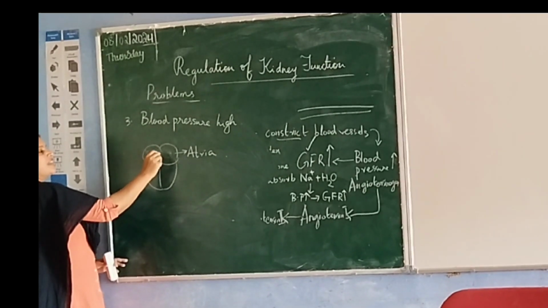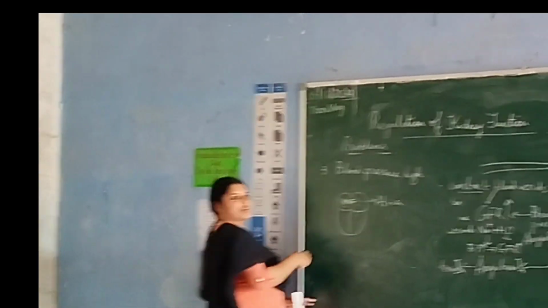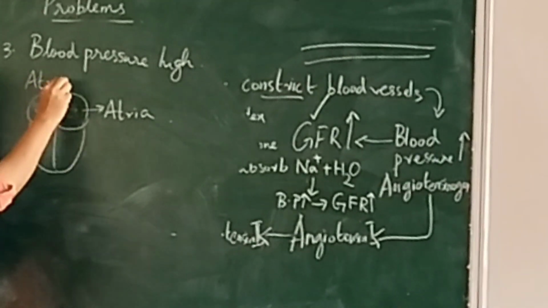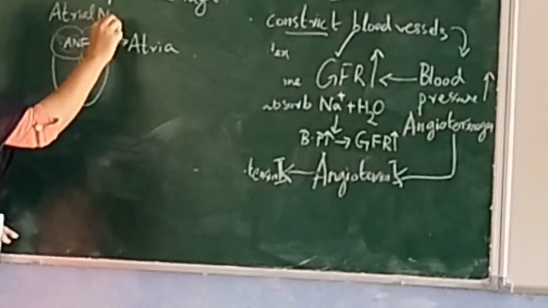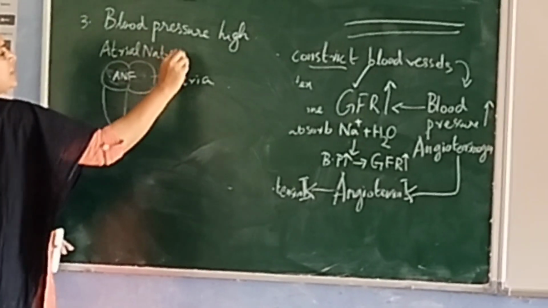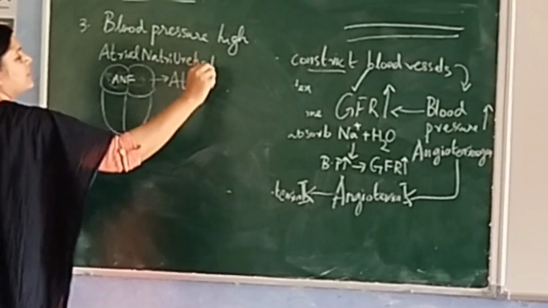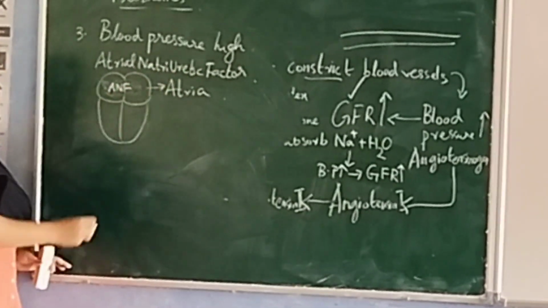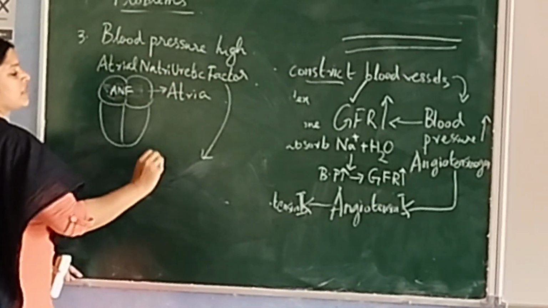ANF. Expand this. Atrial natriuretic factor. Atrial natriuretic factor makes blood pressure less.